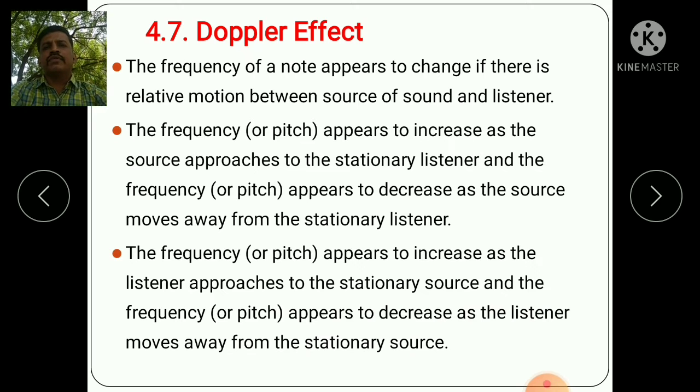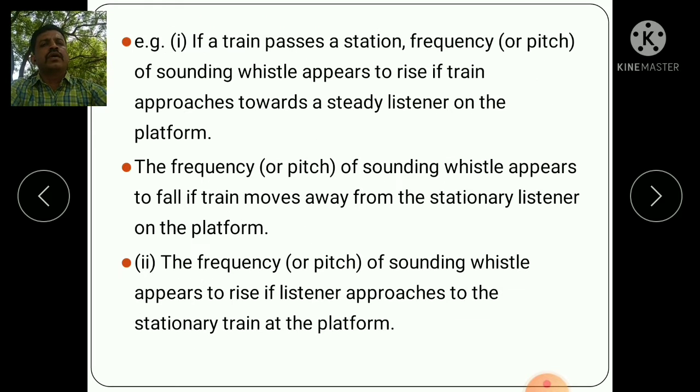Means at the left side we consider one source and at the right side we consider the listener. If the source is moving towards the listener, the frequency increases. If the source is moving away from the listener, the frequency decreases. Similarly, if the listener is moving towards the source, the frequency of sound increases, and if the listener is moving away from the source, the frequency decreases.